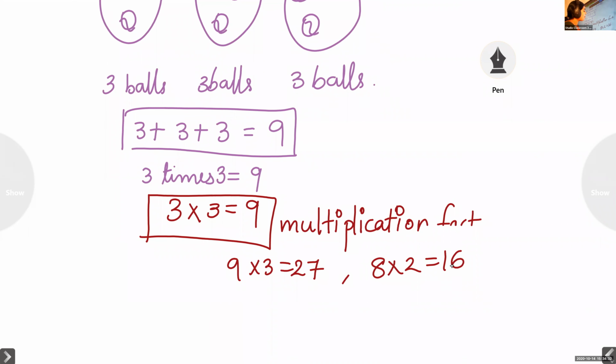Rajan, Krishna, sit properly and listen. Okay, very good. Fold your hands and sit.